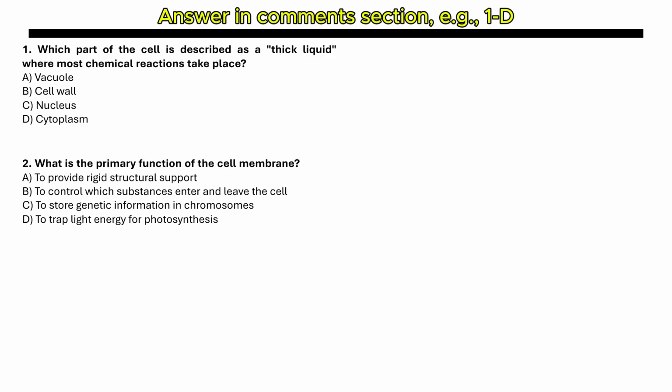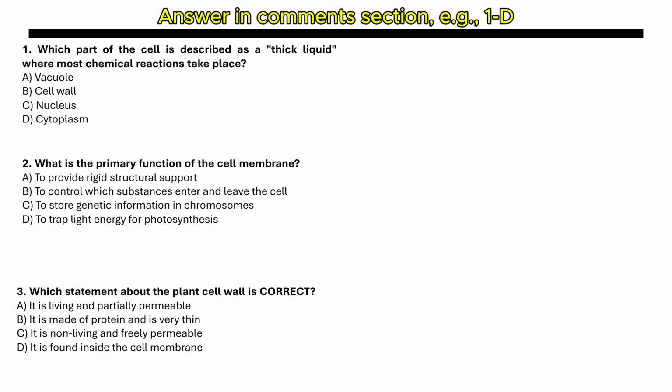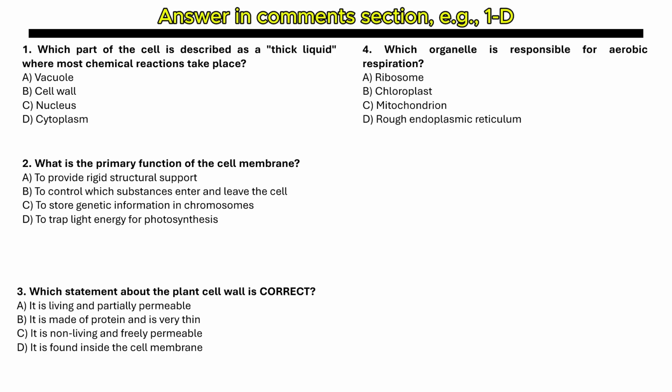The next question is, what is the primary function of the cell membrane? To provide rigid structural support, to control which substances enter and leave the cell, to store genetic information in chromosomes, or to trap light energy for photosynthesis. The third question is, which statement about the plant cell wall is correct? It is living and partially permeable. It is made of protein and is very thin. It is non-living and freely permeable. Or option D, it is found inside the cell membrane.